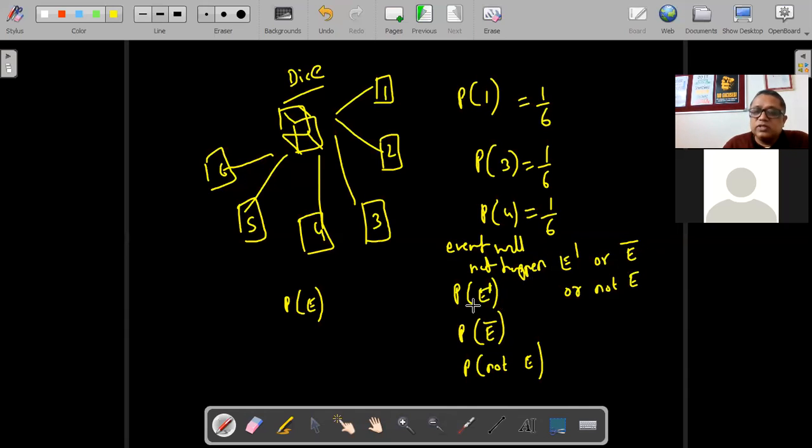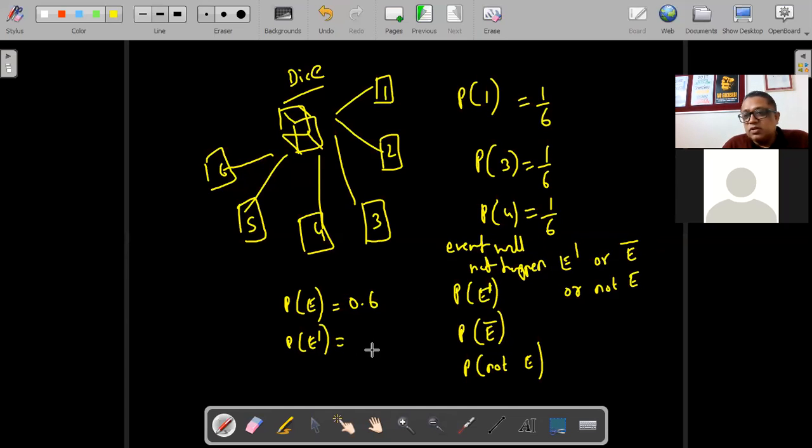I hope you're noting this, that E dash or E bar or not E means the event will not occur. For example, if you are given a question that the probability of India winning the match is 0.6. That is the probability that the event will happen. What is the probability that India will not win the match?